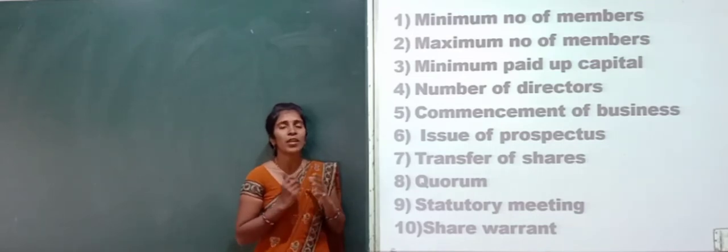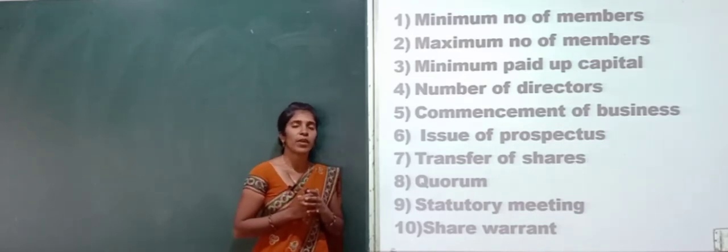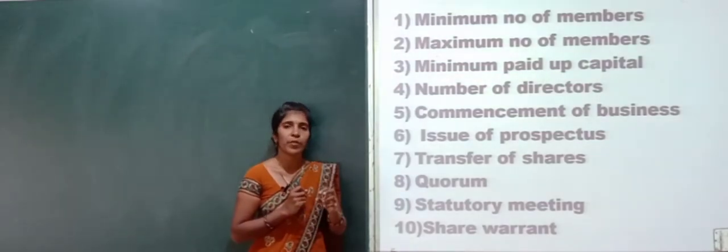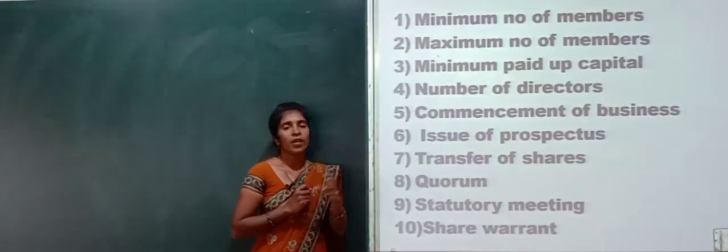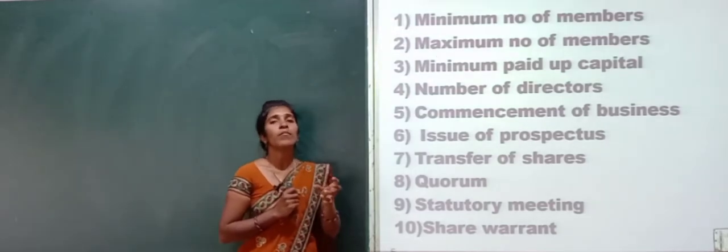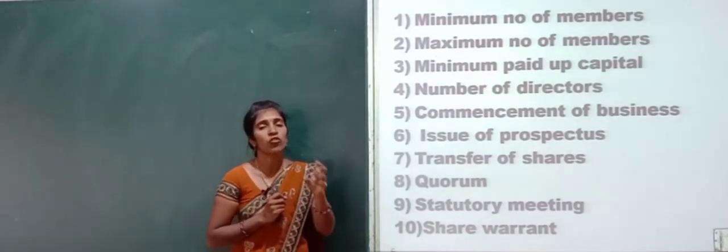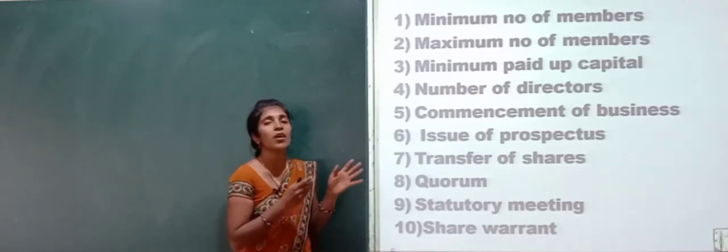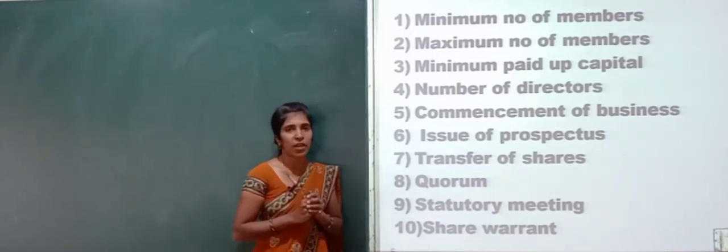In a public company, how many minimum number of members should be there? That should be 5. Minimum 5 members should be present. Under a private company, minimum 2 members should be present to hold the meeting. So that is the difference between the public company and the private company.